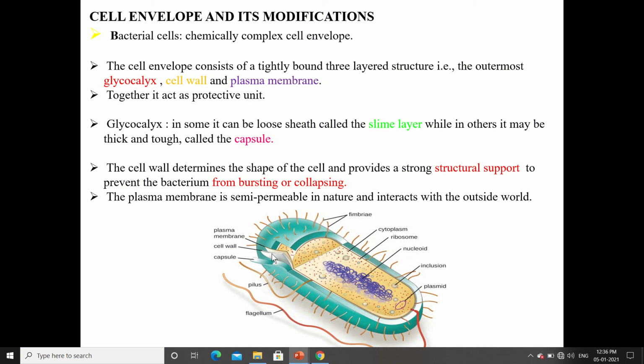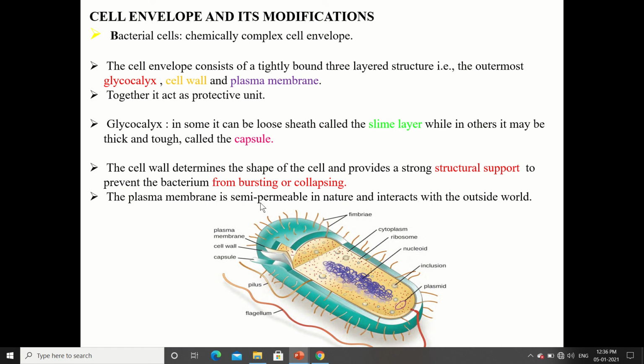Now all these three structures perform the function of protection. They together act as a protective unit. Glycocalyx, in some, can be a loose sheet called the slime layer, while in others it may be thick and tough, called the capsule.